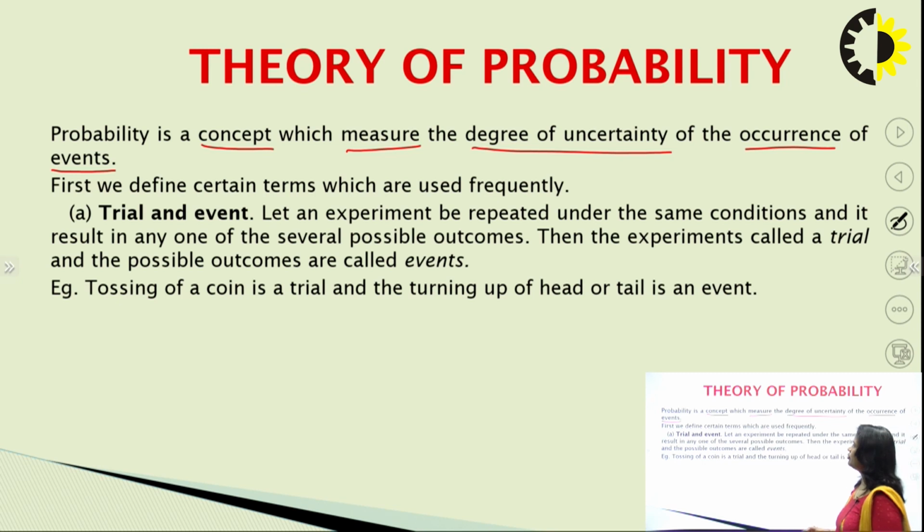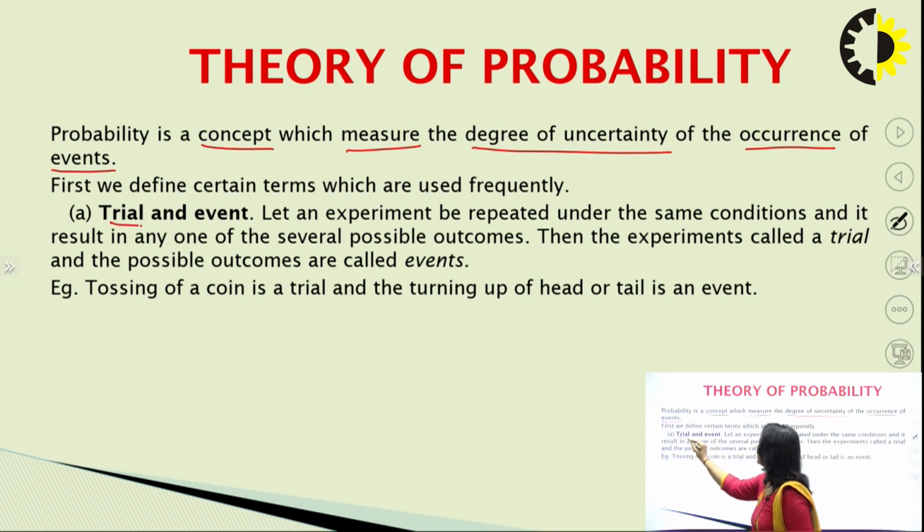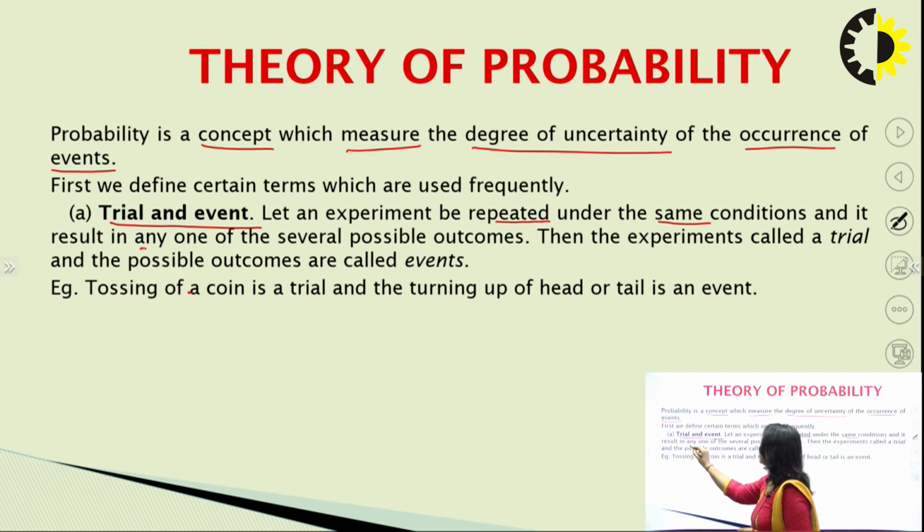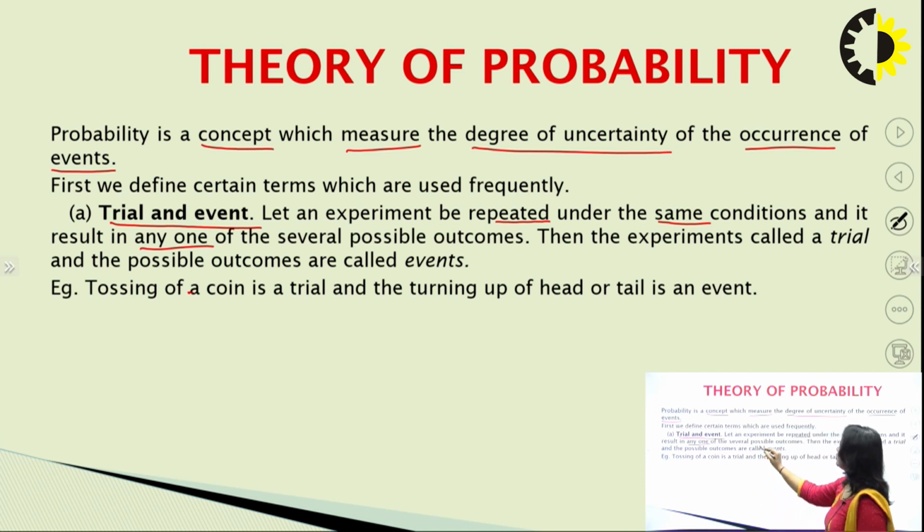Now first of all, we will define certain terms which are used frequently. So the first one is trial and event. Now let us understand what is a trial and what is an event. So let an experiment be repeated under the same conditions and it results in any one of the several possible outcomes. Then the experiment is called a trial.